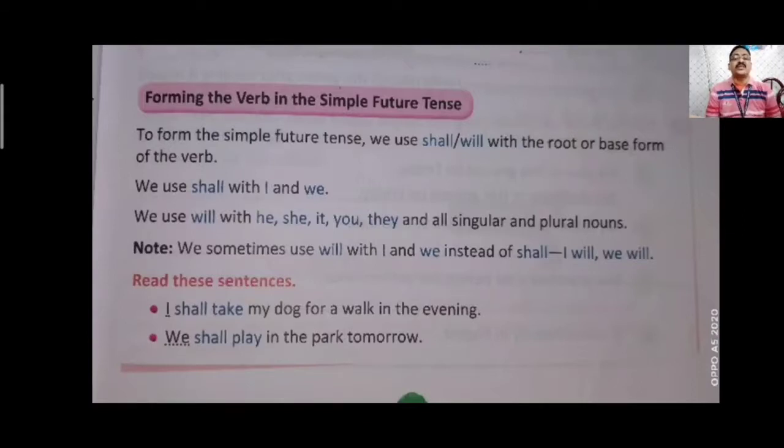When the sentence has shall or will with it, then the sentence is said to be in future form. But always remember that in a sentence having future tense, the verb is always in the present form. You see take and play are verbs in the present form. In simple future tense, the verb always remains in present form.